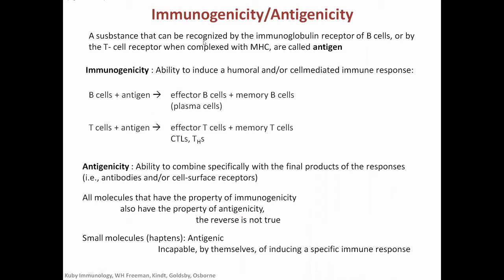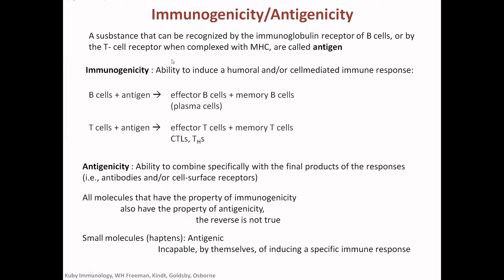A substance that can be recognized by the immunoglobulin receptor, the B cells, or by the T cell receptor when complexed with MHC is called an antigen. So anyone that is able to bind to the class 1 presented MHC or the class 2 presented MHC, then this is called an antigen. It means it is able to bind to the MHC of the antigen presenting cells or a nucleated cell, and this complex can be presented to an immune cell. So then it is an antigen.